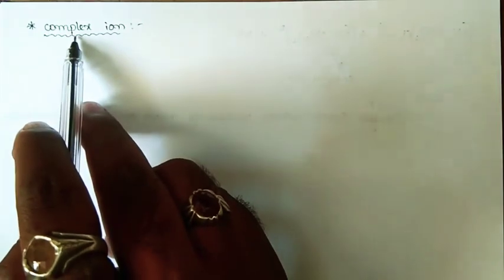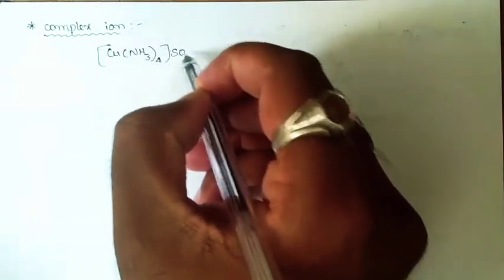The very first one is complex ion. If you consider a coordination compound, that is a complex salt, let me take one, [Cu(NH3)4]SO4.